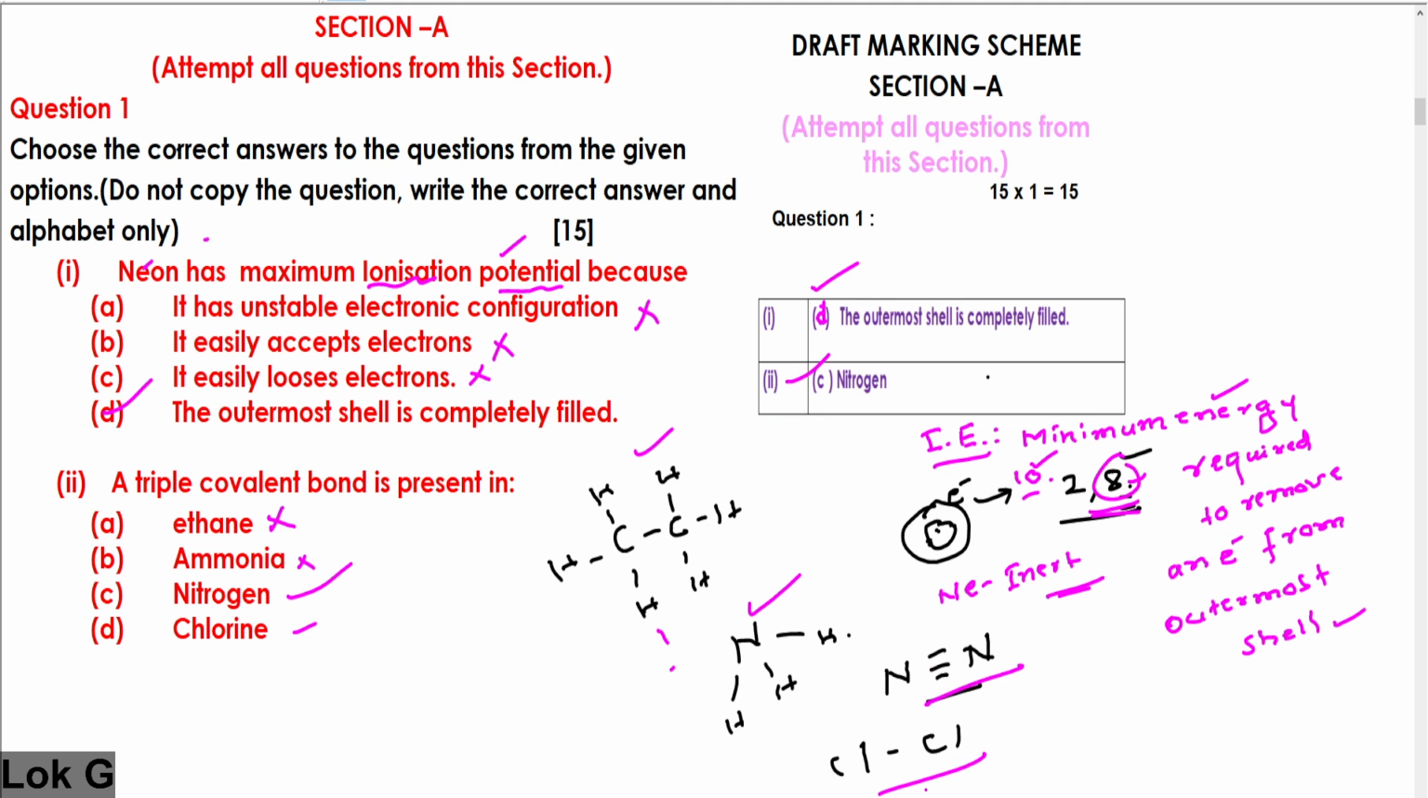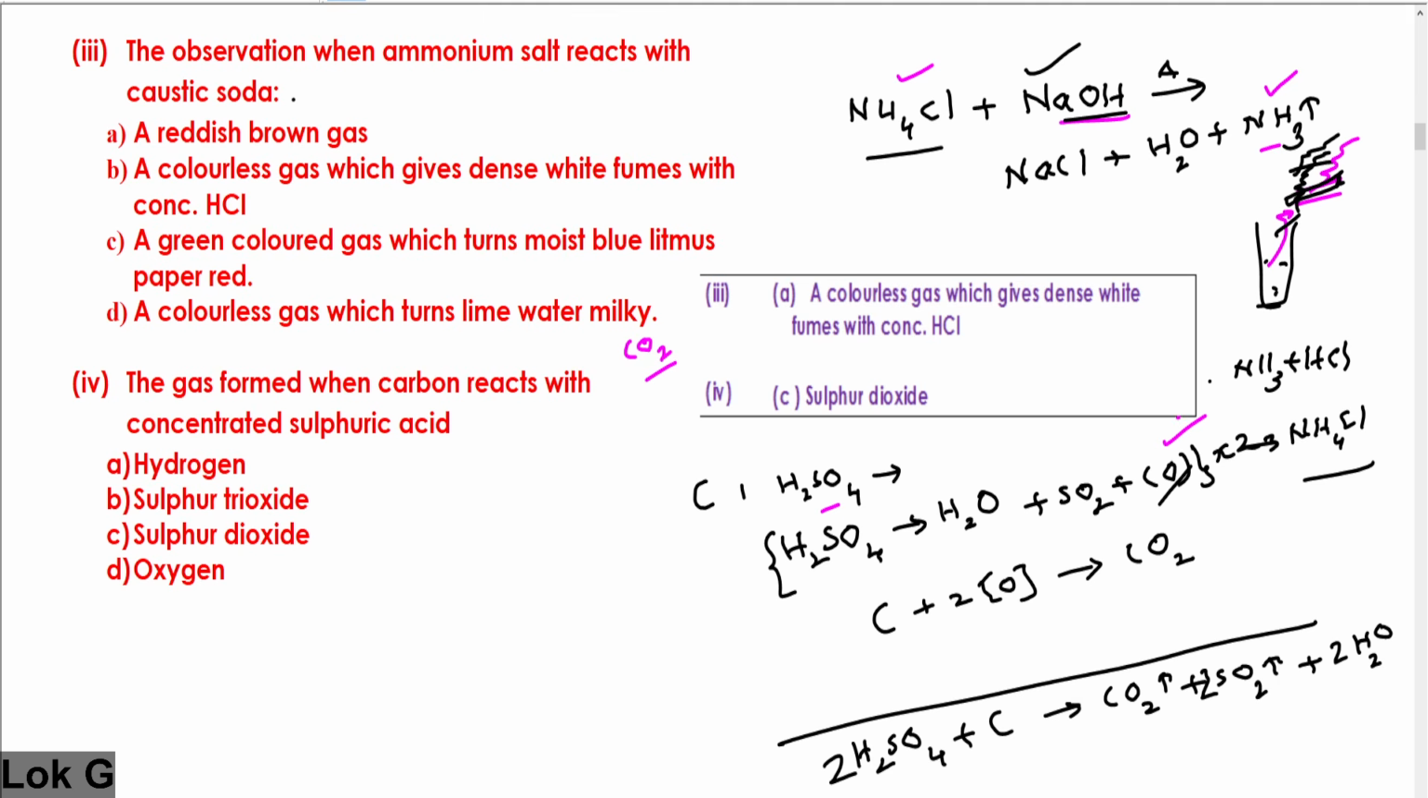In chlorine, there will be a single covalent bond. It generally exists as Cl2. I hope you understood the second question. Move on to the third question: the observation when ammonium salt reacts with caustic soda. You must have the understanding before you go for the choice.